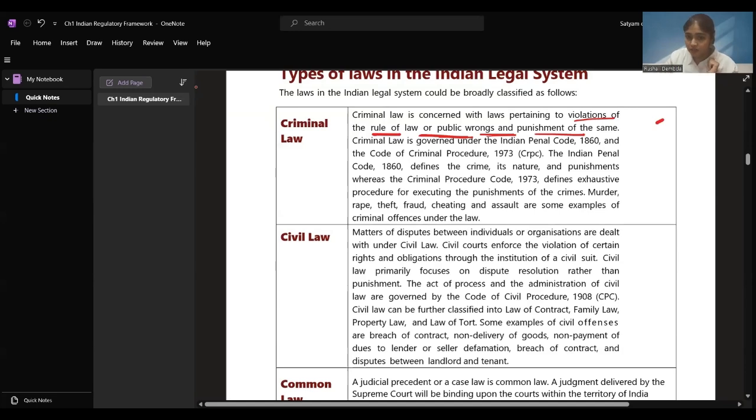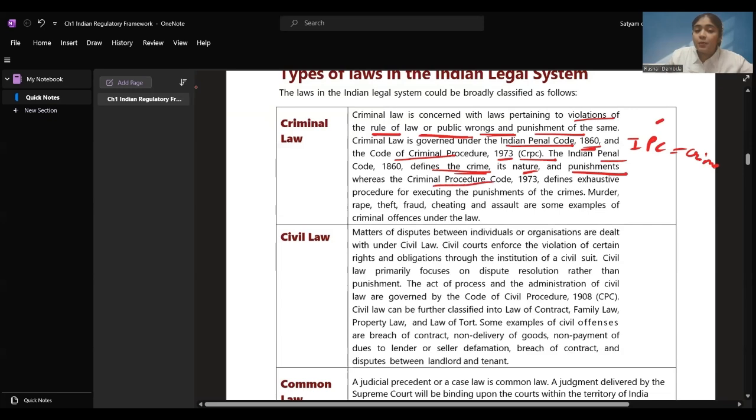all these things get covered under criminal laws. Criminal law is governed under the Indian Penal Code 1860 and the Code of Criminal Procedure 1973, CRPC. Here in these two particular laws, the criminal laws are given. Indian Penal Code 1860 defines the crime. IPC, you need to remember this. IPC is going to define the crime, its nature, what kind of nature, and punishment.